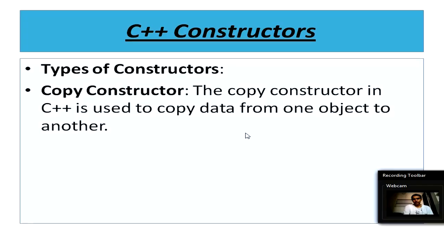So here is the theory of copy constructor. The copy constructor in C++ is used to copy data from one object to another. Okay, as the name states, copy constructor. The purpose of this constructor is to copy something. Okay, and before we dive into programming, let us understand important concept in copy constructor: shallow copy and deep copy. So we should have a fair knowledge about these concepts.